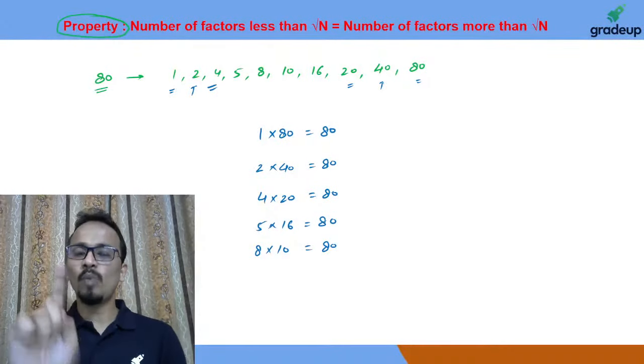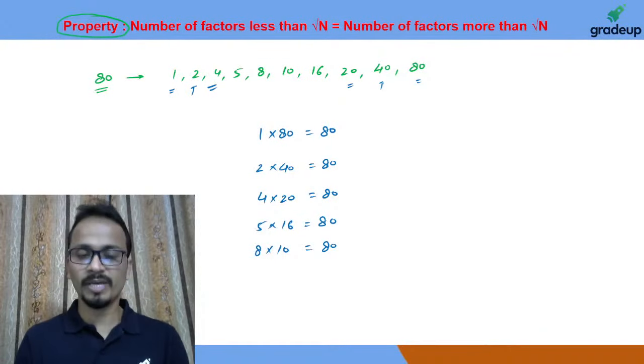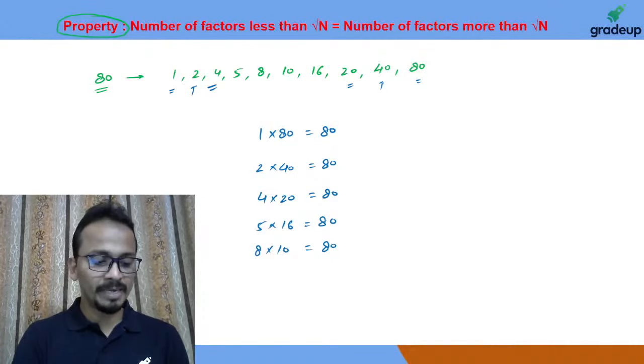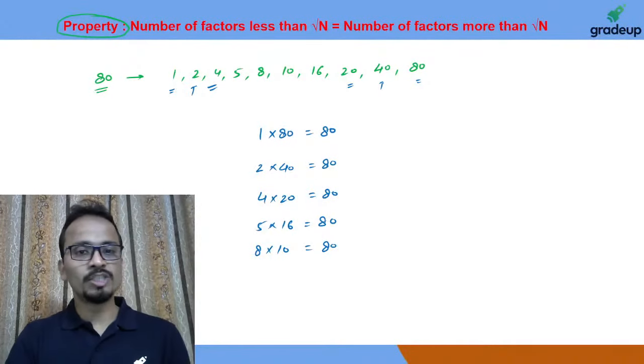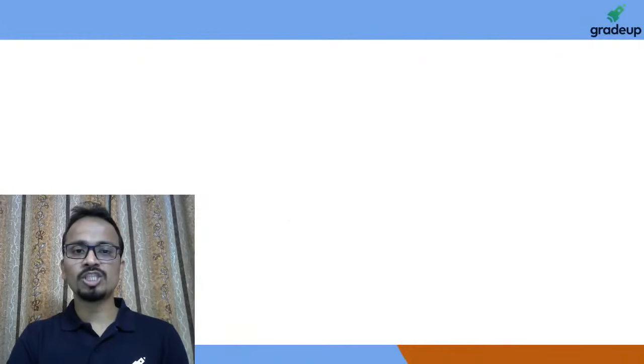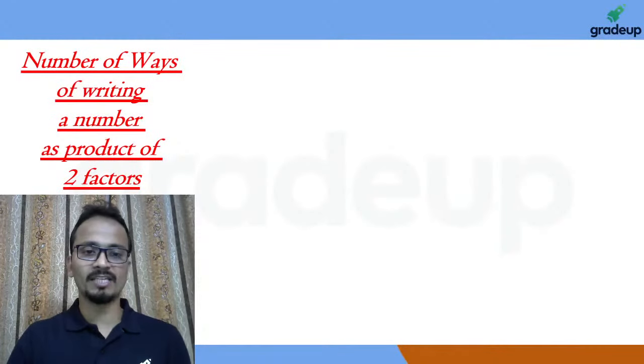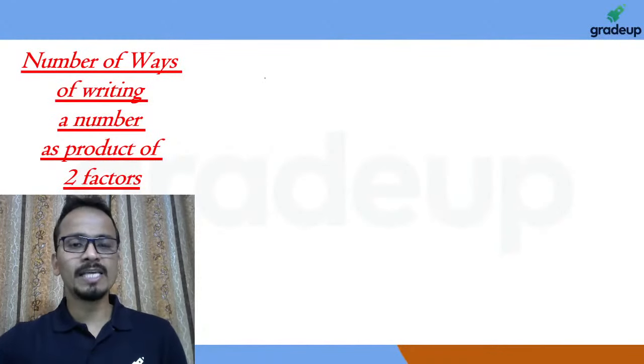So this is one property that is going to help you with the next formula. The next formula is completely based on this. So let's move on to the next formula, which will ask you to calculate the number of ways of writing a number as the product of two factors. Let's again take a number as an example. Let's say the number is 20.